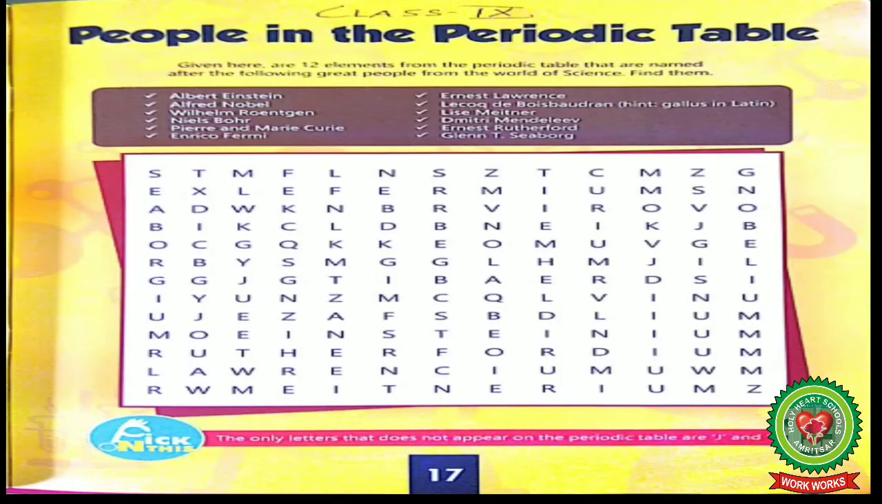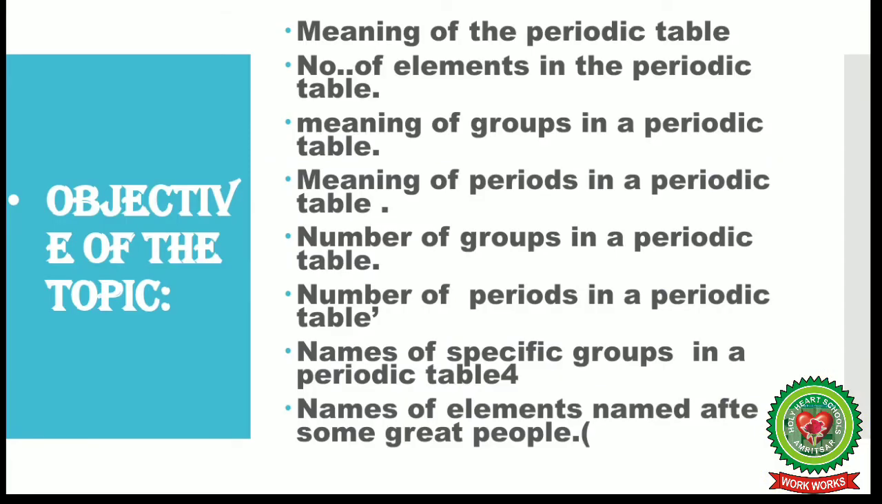The topic that I am going to take today is people in the periodic table, with the following objectives: meaning of the periodic table, number of elements in the periodic table, meaning of groups in a periodic table, meaning of periods in a periodic table, number of groups in a periodic table, number of periods in a periodic table, name of specific groups in a periodic table, names of elements named after some great people in the periodic table.